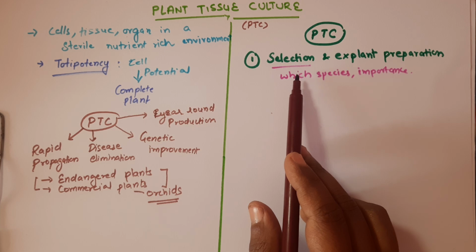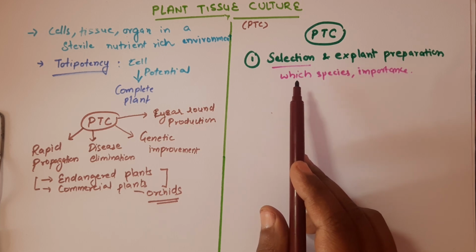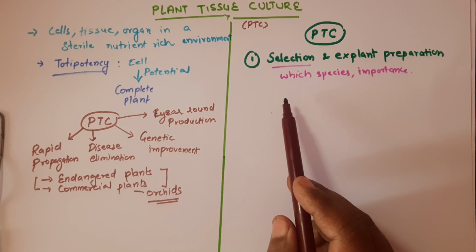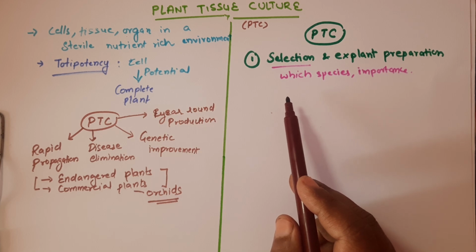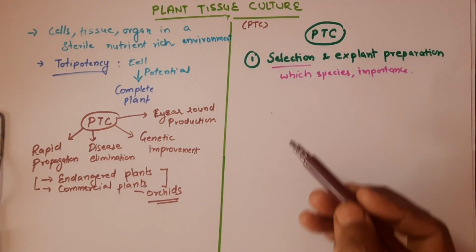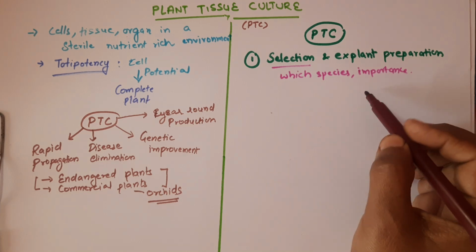So then only you have to proceed, right? You don't go for cultivating, suppose, the mustard plant in tissue culture. That is not beneficial, right? If you want it for commercial purposes, then you will sow it in the field condition only, right? So we have to select which species we have to use. Okay, why it is important.